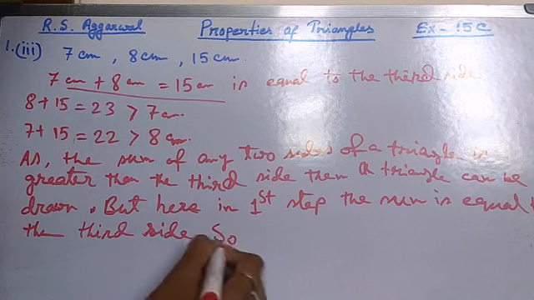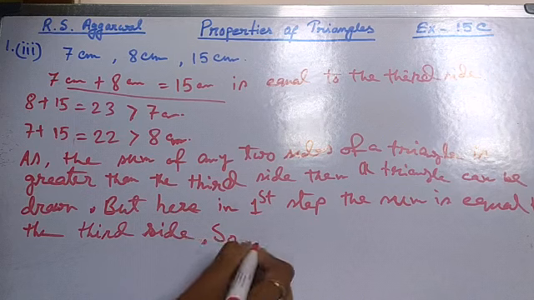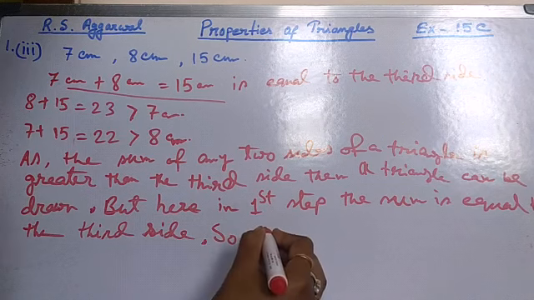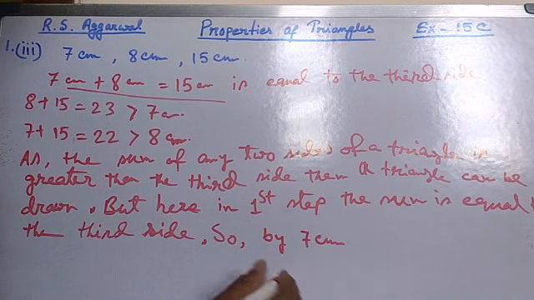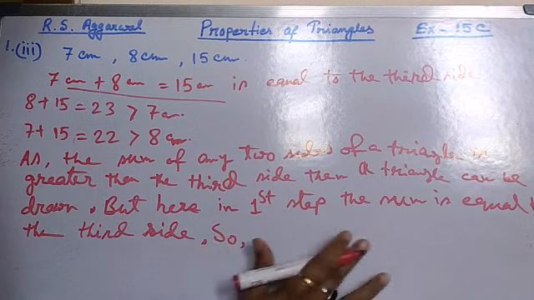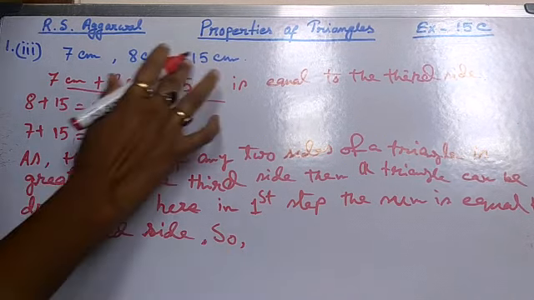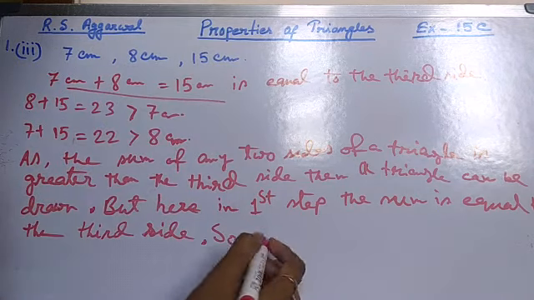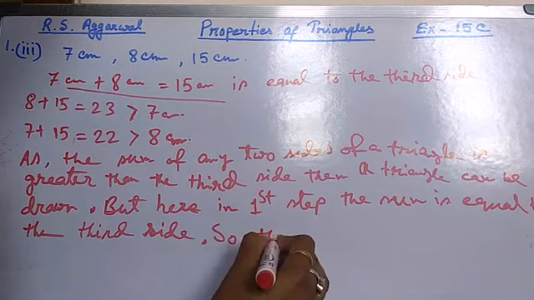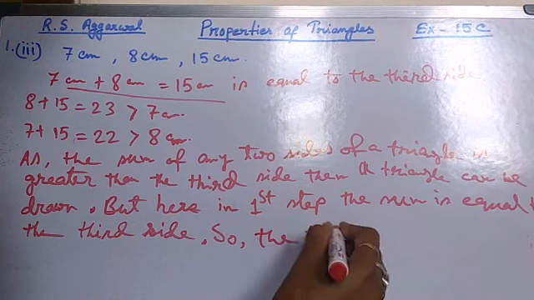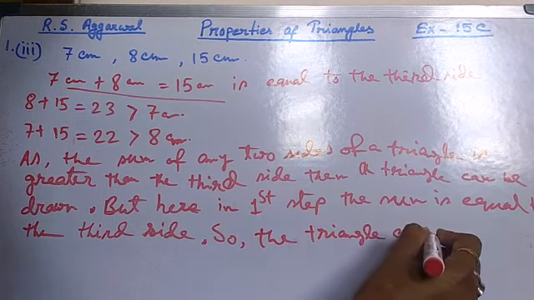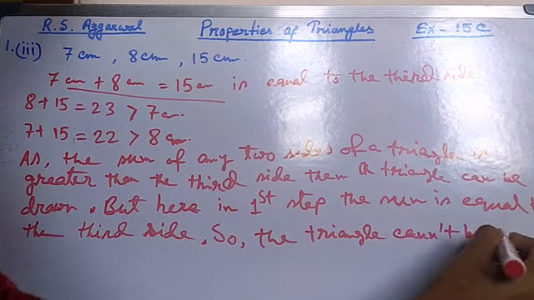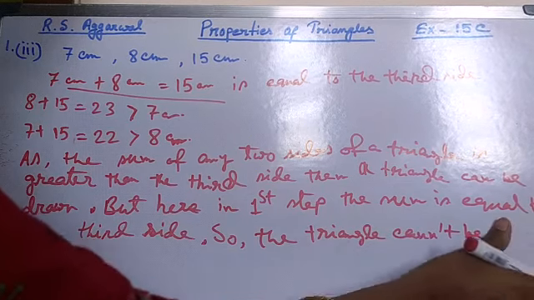So the triangle cannot be formed by the sides 7 cm, 8 cm and 15 cm. The triangle cannot be drawn.